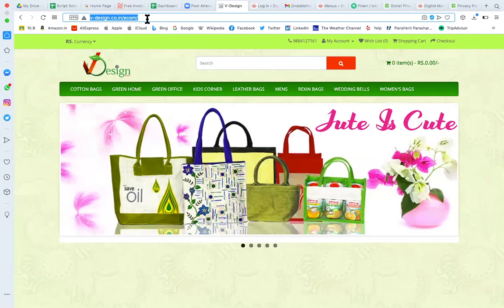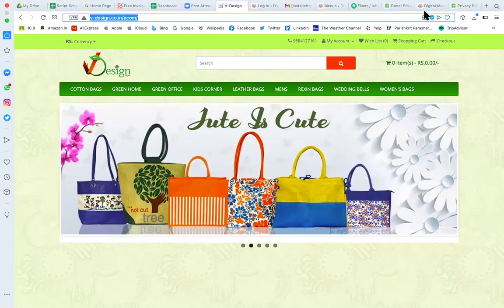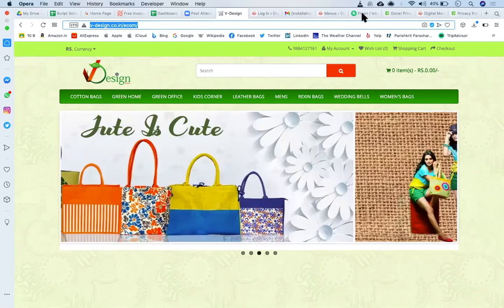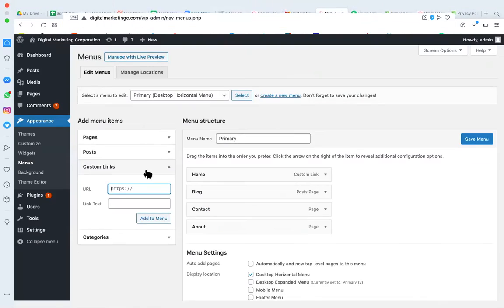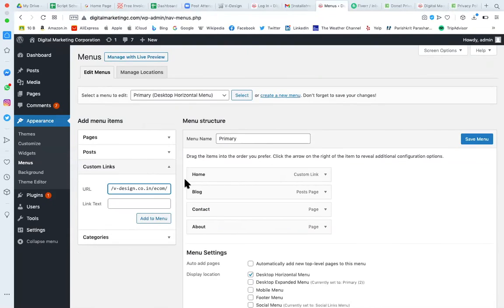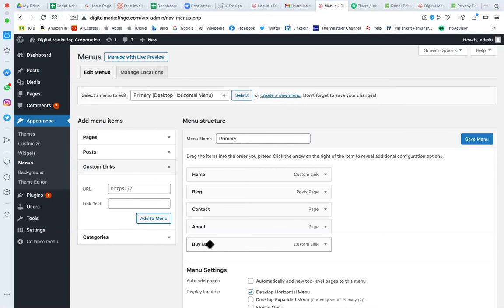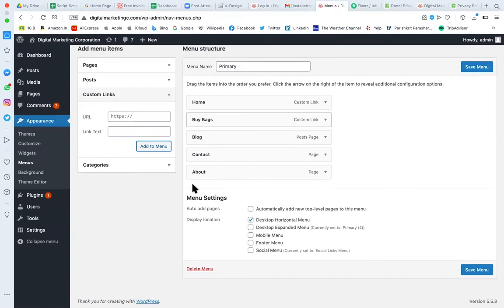Here we can copy this website, and I can come to my WordPress and add this website in my menu, and I can say buy bags. All right, add to the menu. So buy bags, I'm making it a second menu, and then I can decide where I want to display this menu.